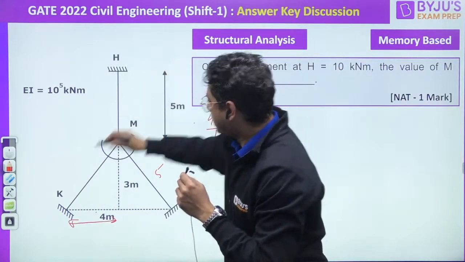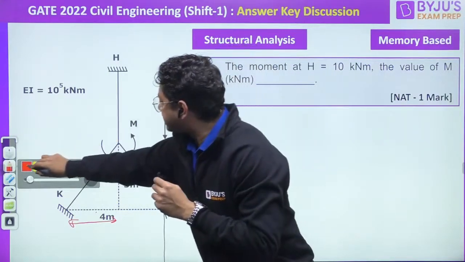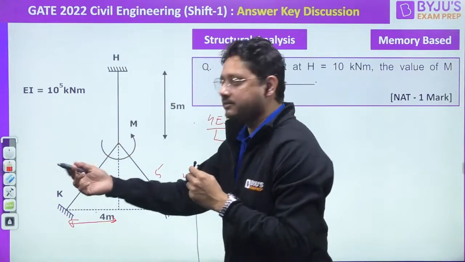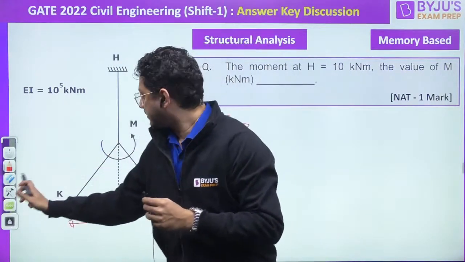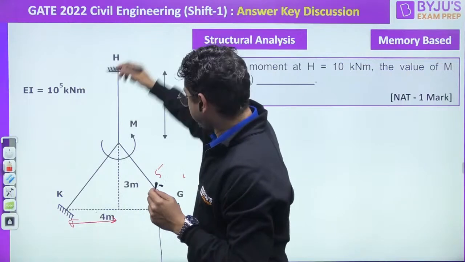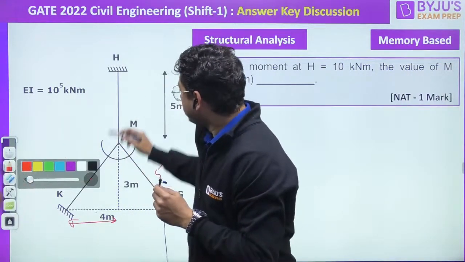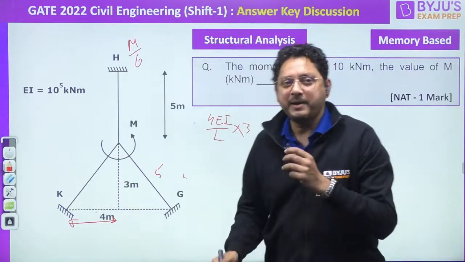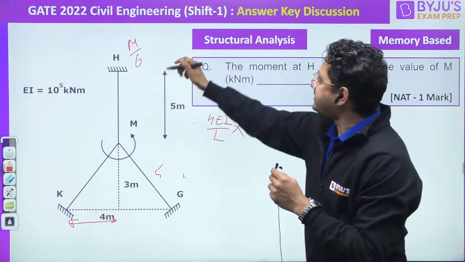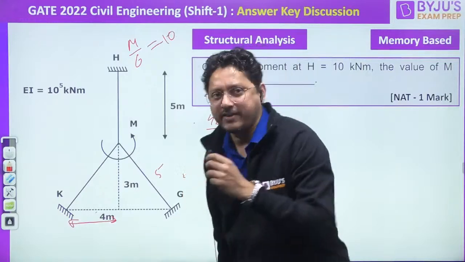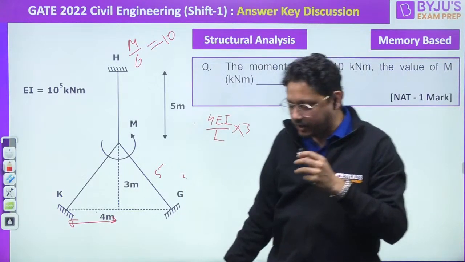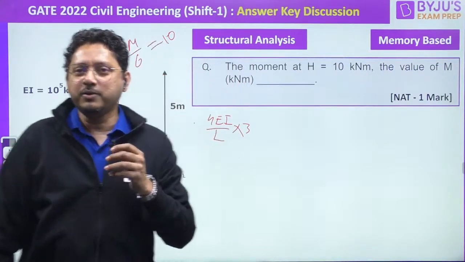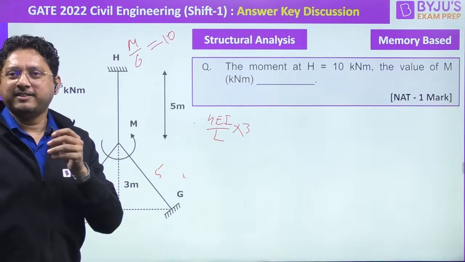That will become M by 6. Here it will become M by 6. Now you tell me, they have already given H, M by 6 is equal to 10, they have given, no? So M will suddenly become 60 kilonewton meter. What was the issue? Correct or not?